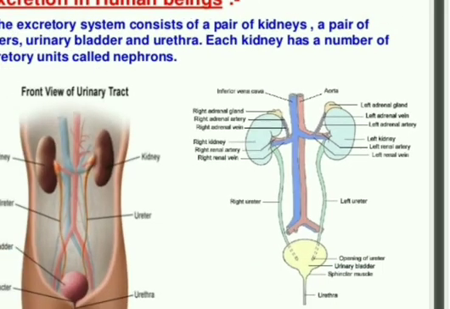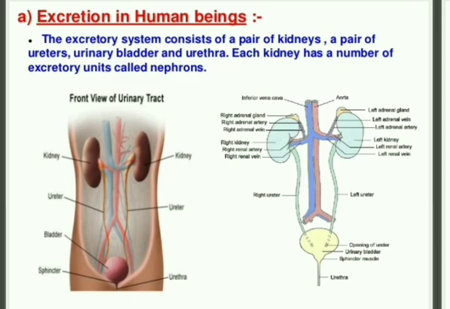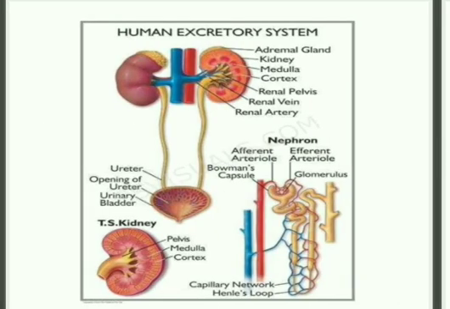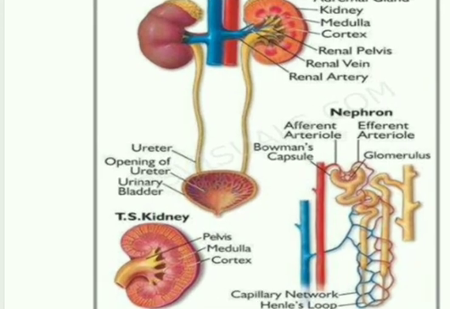Nephrons are the filtering unit which helps in the filtration process, and the filtrate is thrown out from the body by ureters, then the urinary bladder and through the urethra, whereas the salt and the excess water are again transported to the body for further use. Okay, here you can see the internal structure of the kidney as well as the nephron.